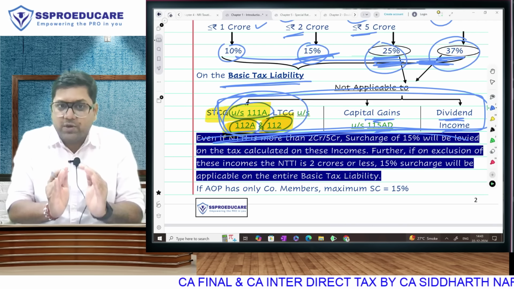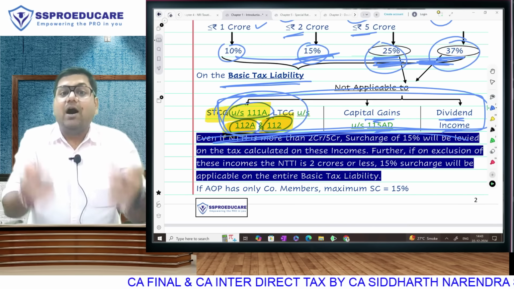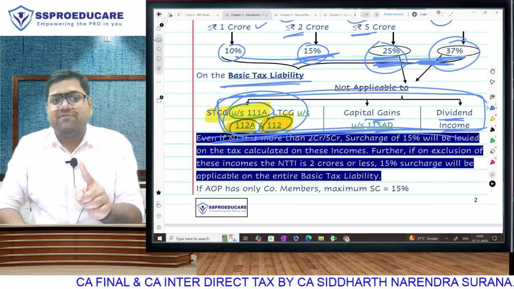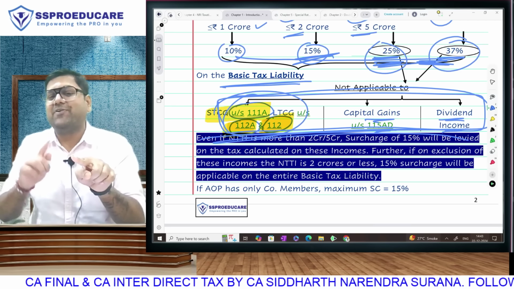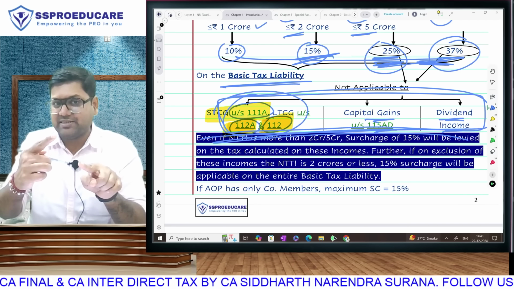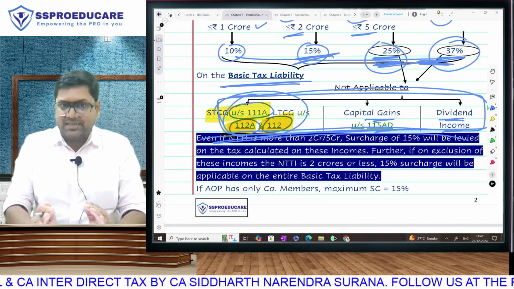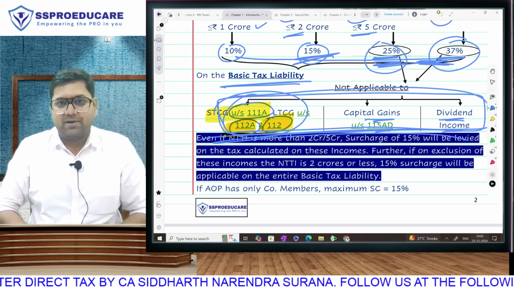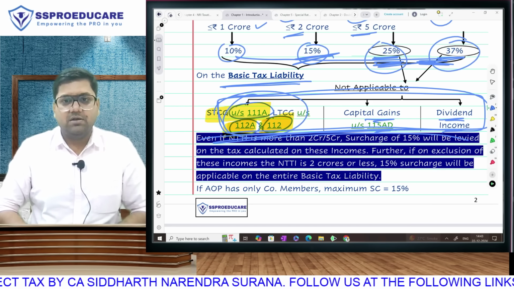So what we have to do is separate our NTTI into two parts. These incomes, other incomes. 25 and 37 will be applicable only on the figure of that other income. That other income's figure should be more than 2 crore for 25% and more than 5 crore for 37%. On these incomes, we will never apply 25 and 37. For 25 and 37, we will always check the figure of other incomes.